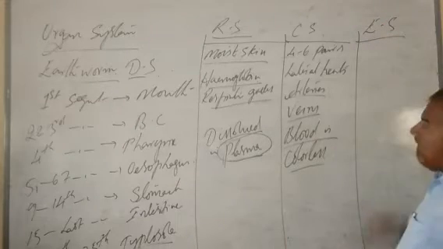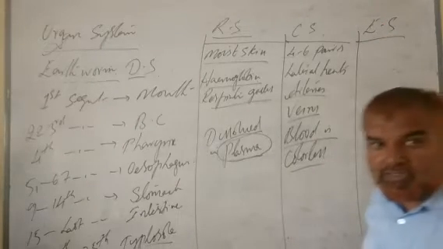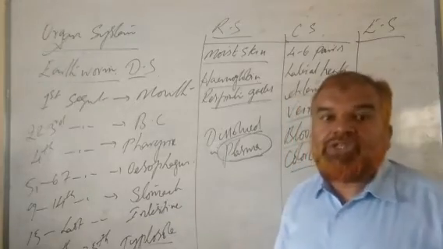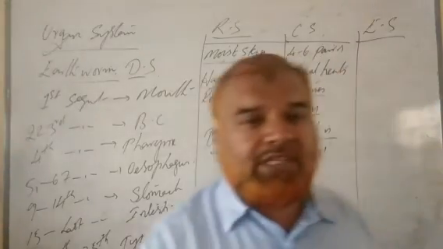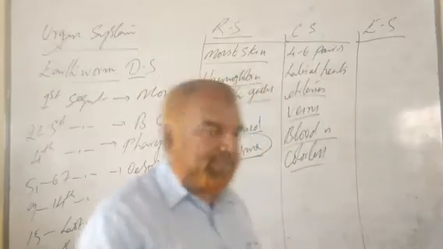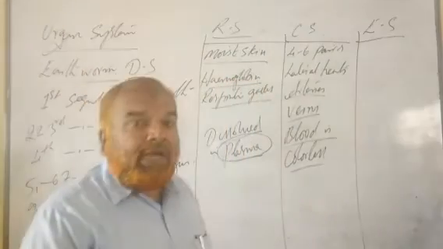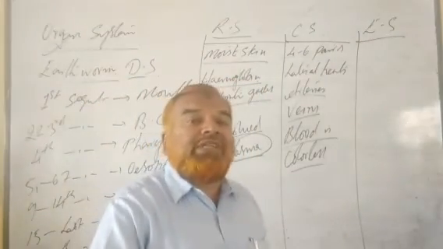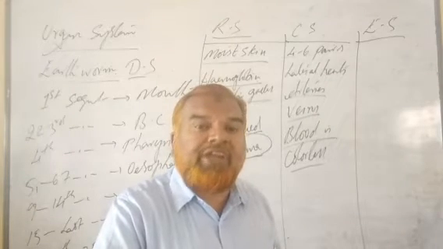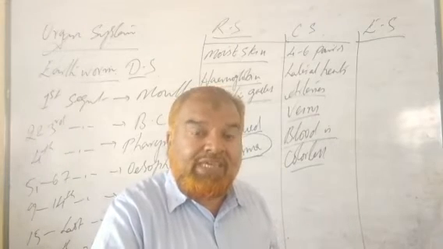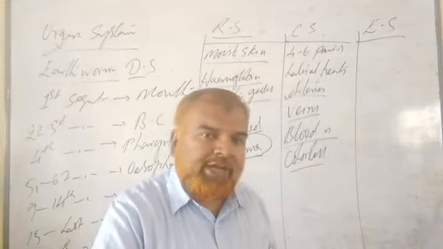Next, the excretory system. Excretion is nothing but removal of nitrogenous waste. As we told in Annelida also, excretion takes place with the help of nephridia, protonephridia. Each segment consists of nephridia.